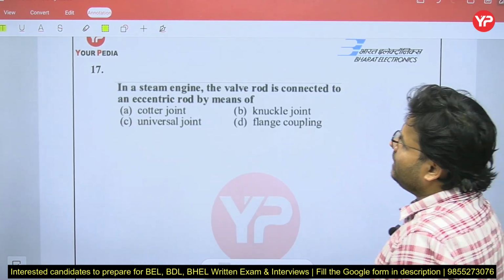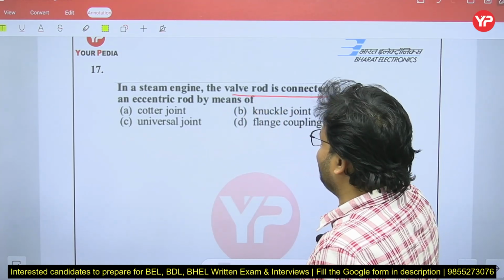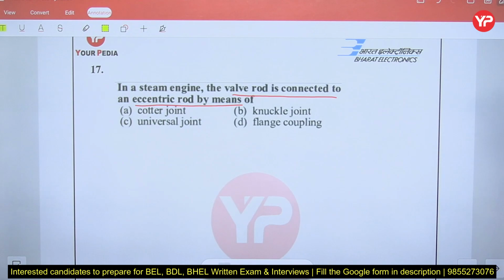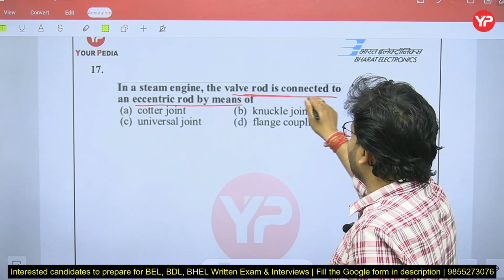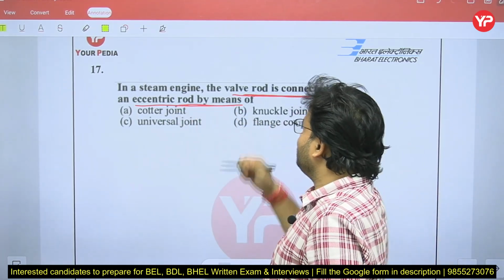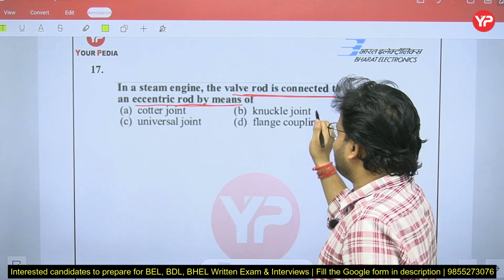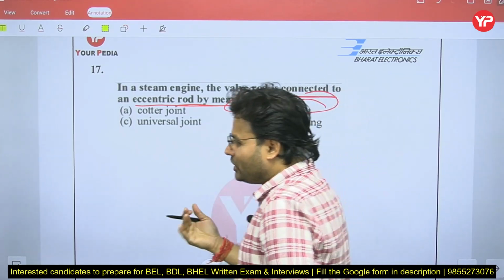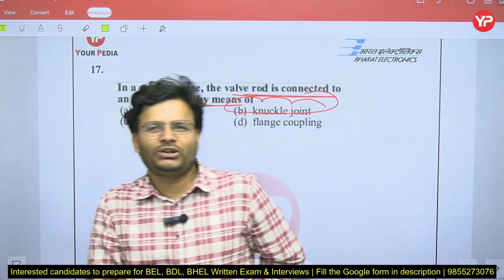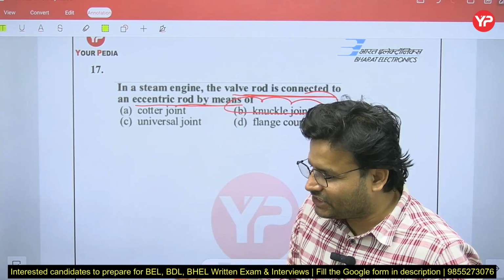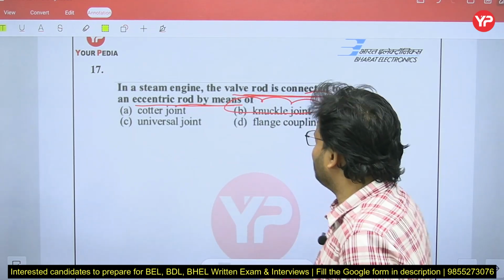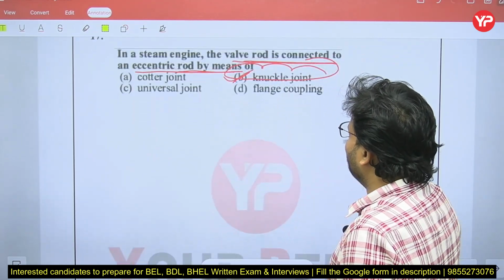Next question. In a steam engine, the valve rod is connected to an eccentric load by means of what could be the answer, my dear friends? So the correct answer is what, my dear friends? That will be the knuckle joint. Eccentric, no? Quarter is going to use, there is no eccentricity; you cannot use it whenever the eccentricity is there. Eccentricity means the center to center gap is called your eccentricity, na? So A can't be. The correct answer is what, my dear friends? B for Bombay.